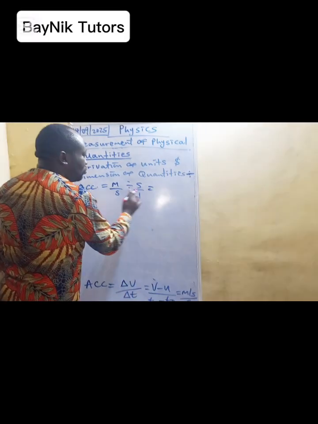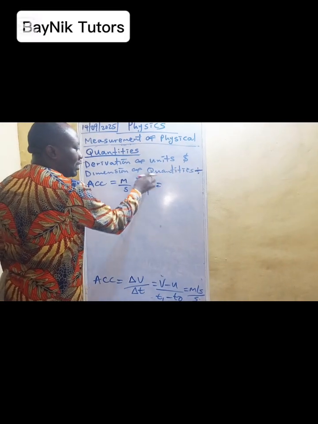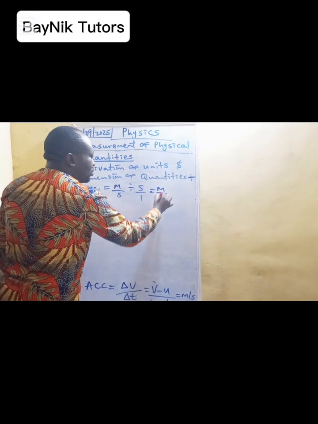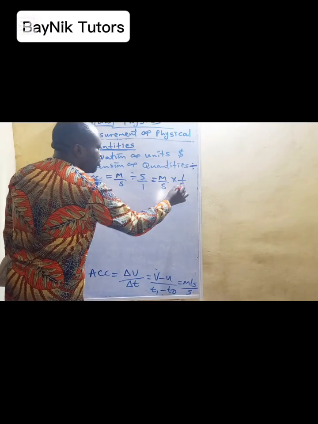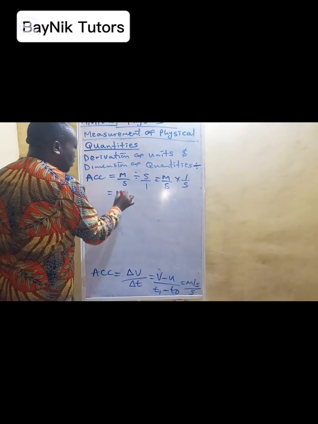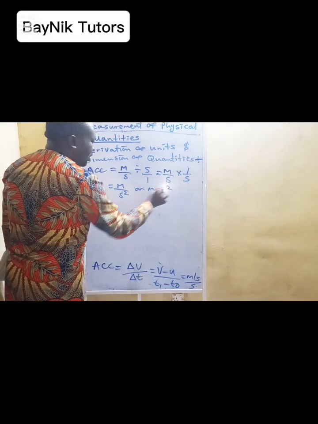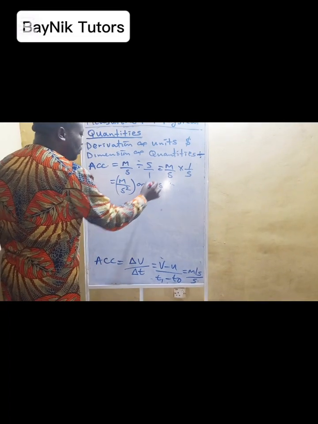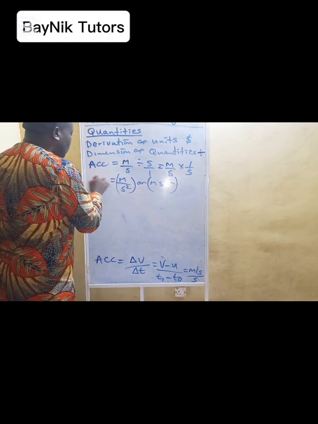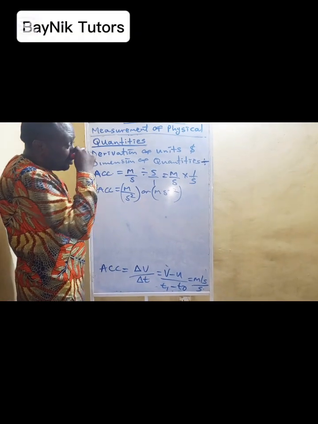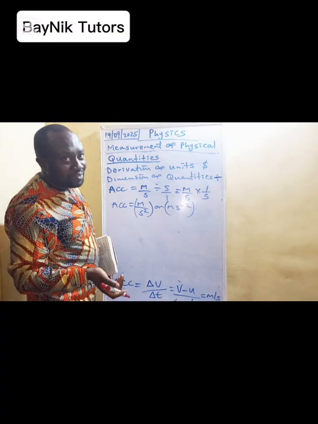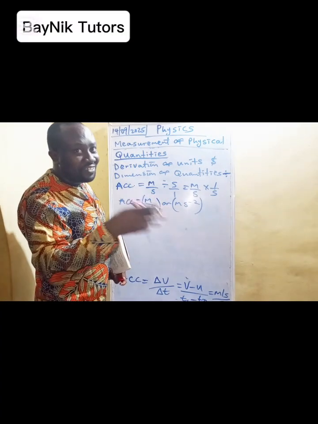When this turns to multiplication, you interchange this: meter per second times 1 over s. So at the end, we have meter per second squared, or m s minus 2. That's the unit for acceleration. Acceleration is the positive change in velocity over time, while retardation is the negative change in velocity over time.